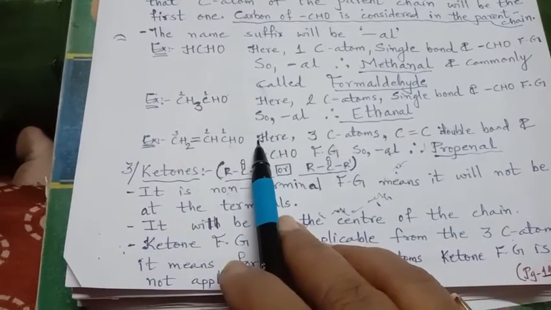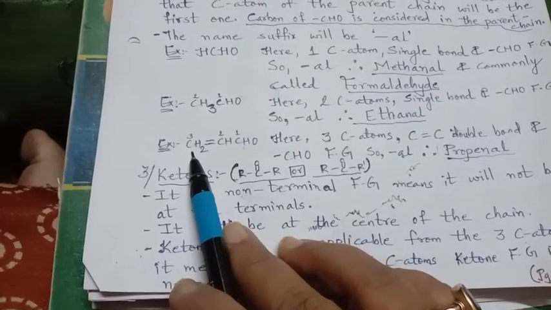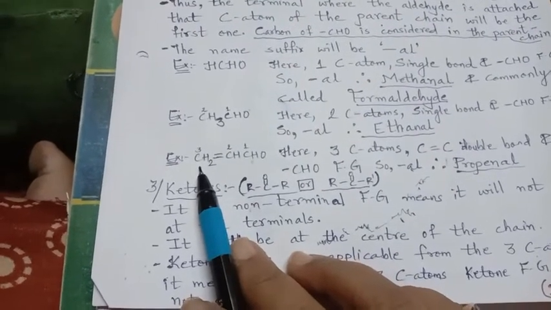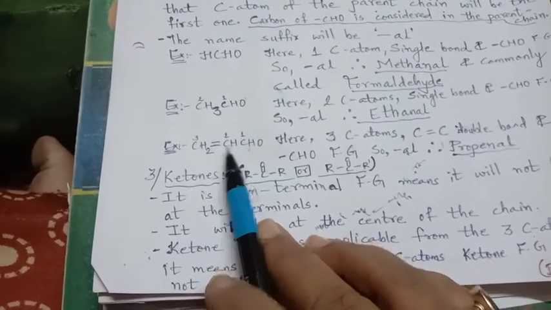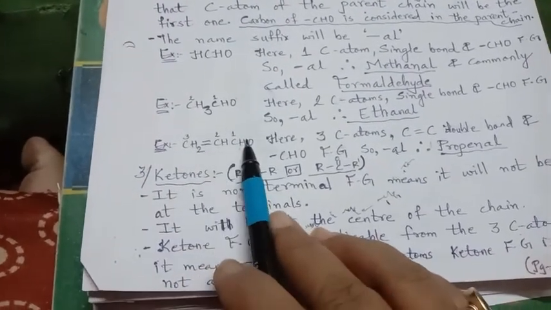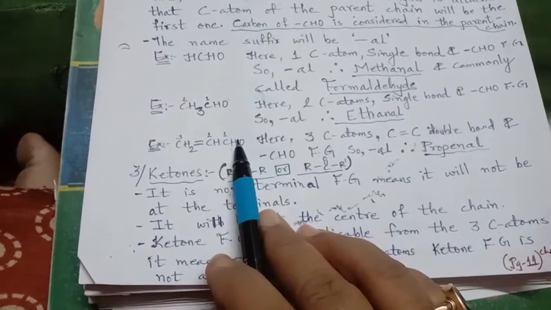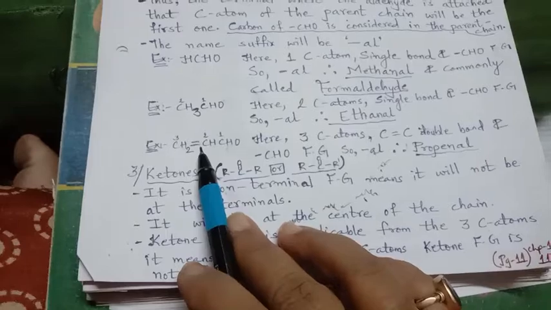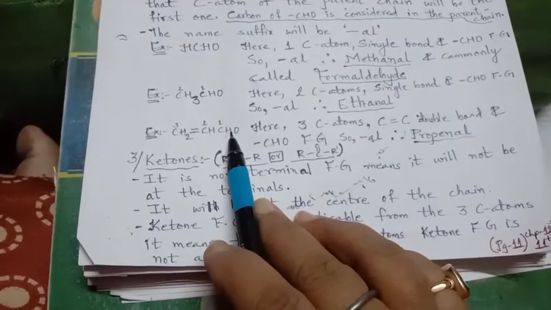Aldehyde group on this side. So first carbon, second carbon, third carbon. Why am I giving this? Because when we give the complete name, here it is just 1, 2, 3 carbon. So it is propane. Right? But double bond, so it is propene. Now aldehyde group, so propenal.